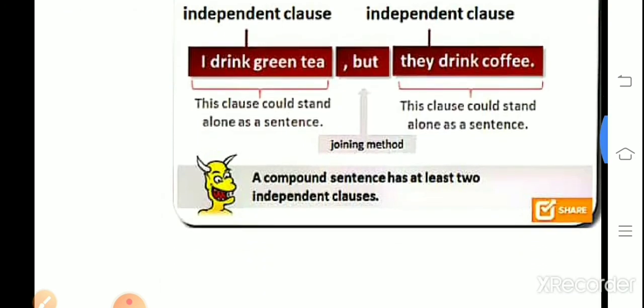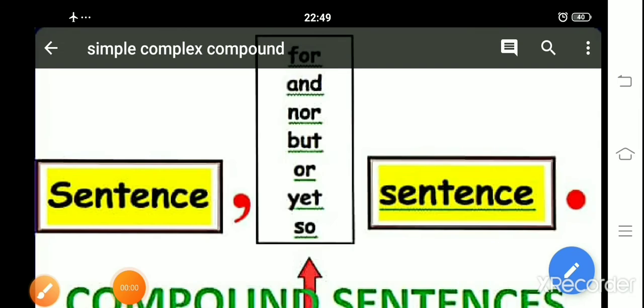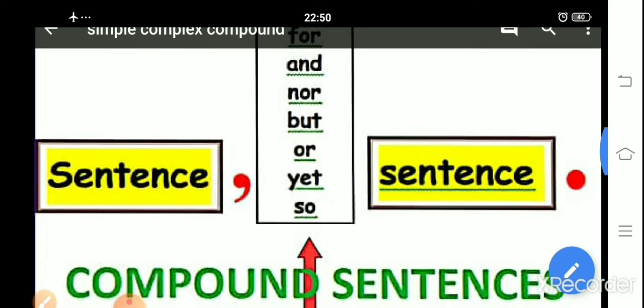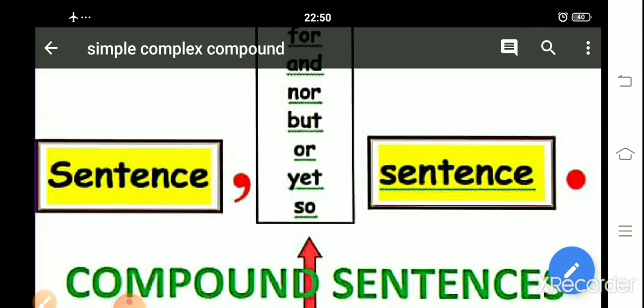So a compound sentence has at least two independent clauses, but also more than two. We will see some conjunctions that we can use to join two simple sentences and make a compound one. The independent clauses can be combined with the help of coordinating conjunctions.